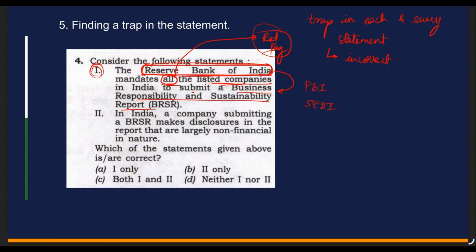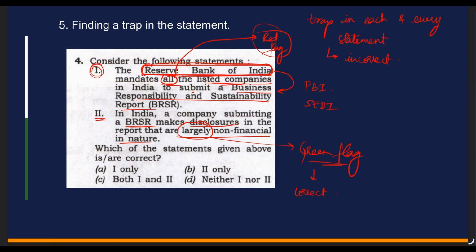Then the second statement is, in India, the company submitting BRSR makes disclosures in a report that are largely non-financial in nature. So largely is a green flag. Green flag is opposite to red flag. That means there is a tendency that the statement can become correct.